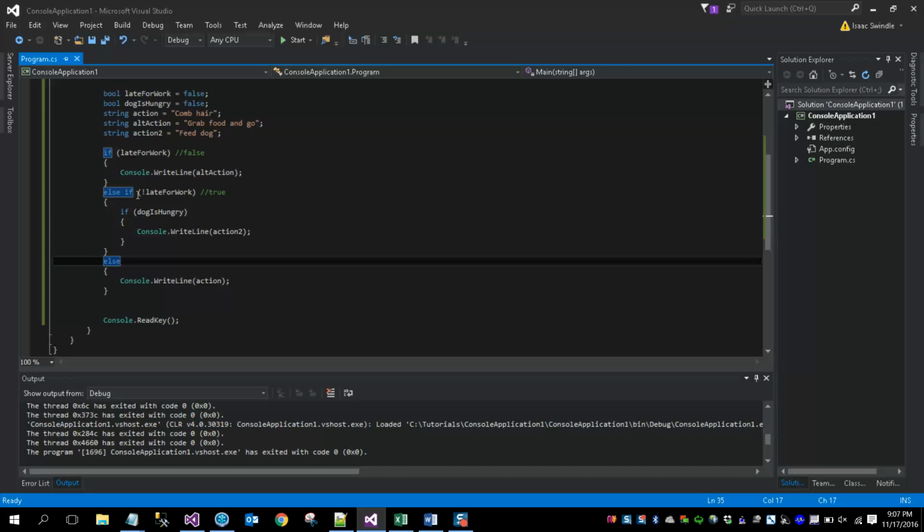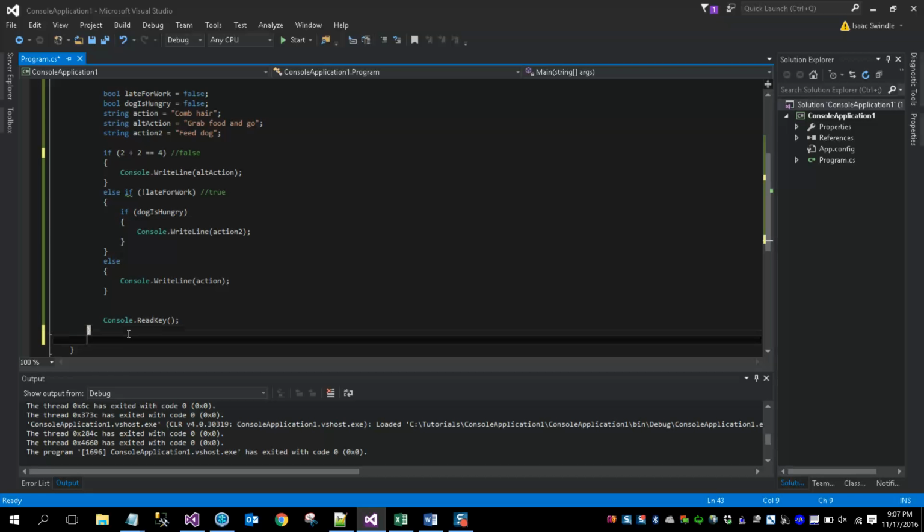So I would charge you to actually start trying to create some conditions because like you saw with the methods, where I passed in expressions and method calls inside of the arguments of methods, you can actually do the same thing here. If 2 plus 2 is equal to 4, that's okay. That's proper syntax.